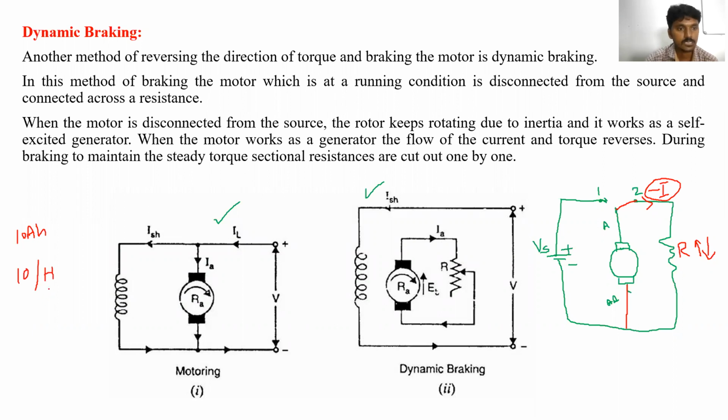If the circuit is taking 20 amperes, in how much time will the battery be discharged? The circuit is taking 20 amperes from the battery. So how much time is the battery able to supply the power? 0.5 hours. Yes or no?